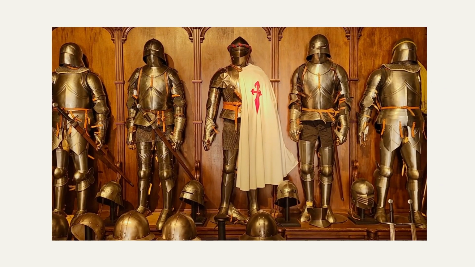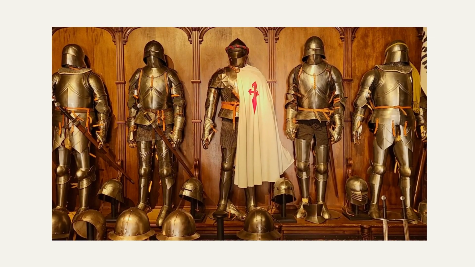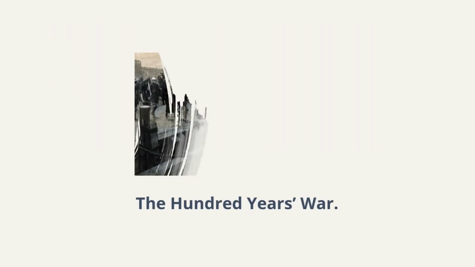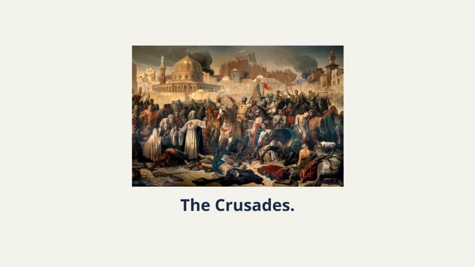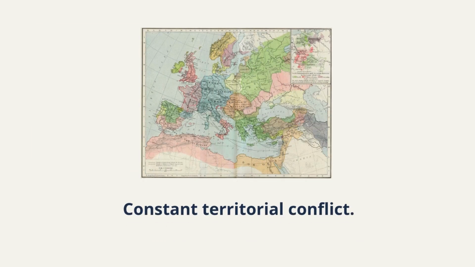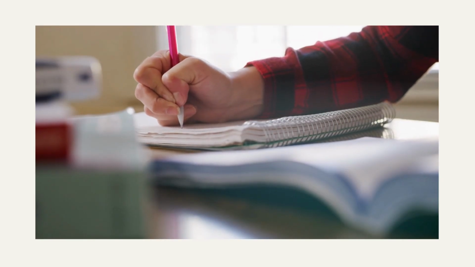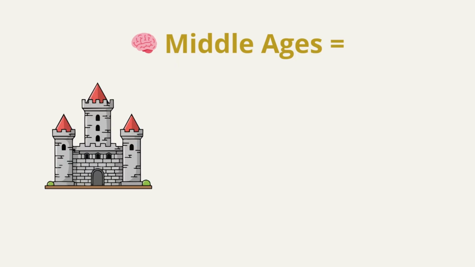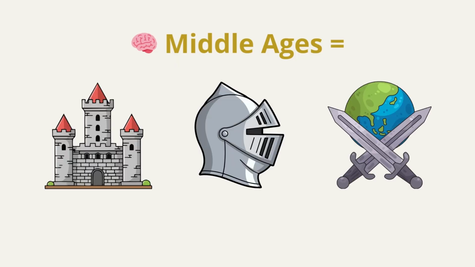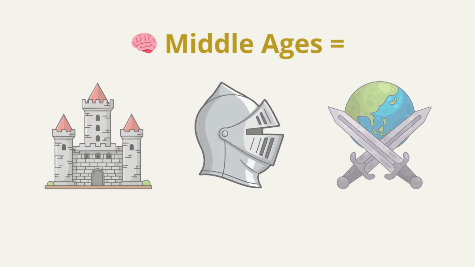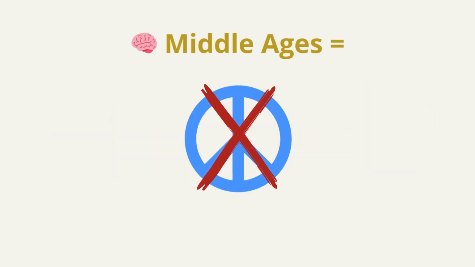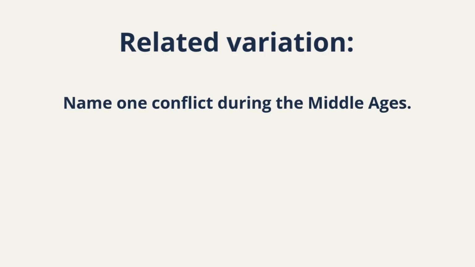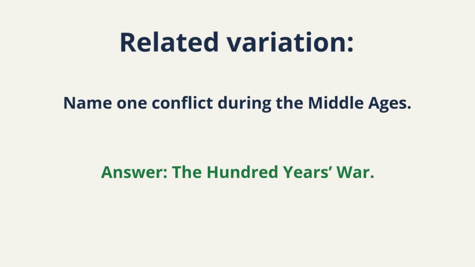The Middle Ages was not a peaceful golden age. It was unstable. It included the 100 Years' War, the Crusades, constant territorial conflict. When the exam tests a historical period, it tests its character. Now, let's encode that. Don't memorize paragraphs, memorize symbols: castles, knights, war. When you see Middle Ages, your brain should see armor and fire, not peace. Related variation. Name 1 conflict during the Middle Ages. Answer: the 100 Years' War.